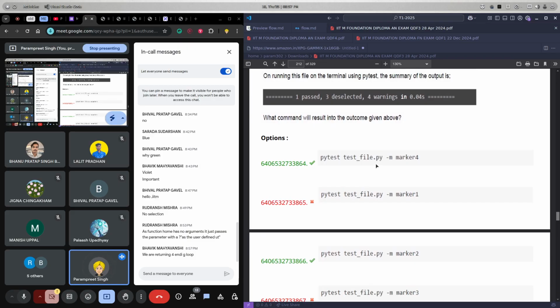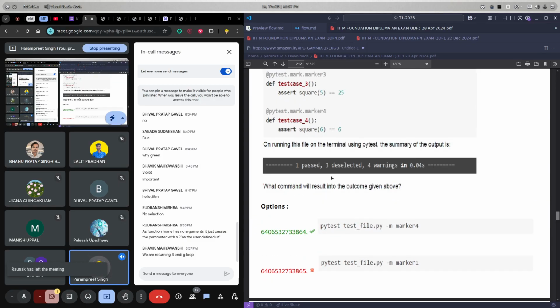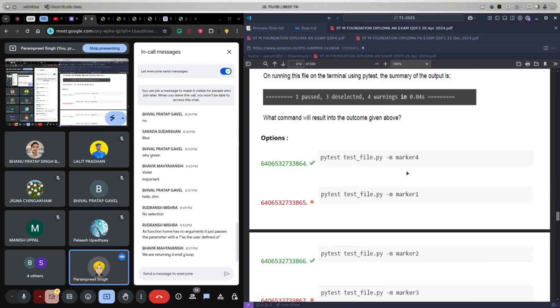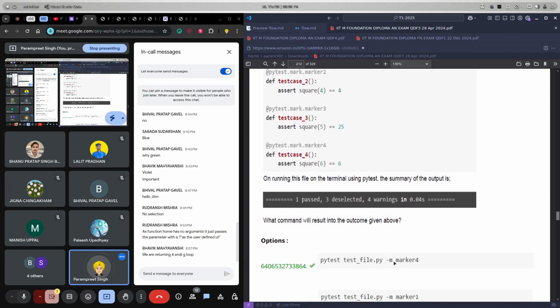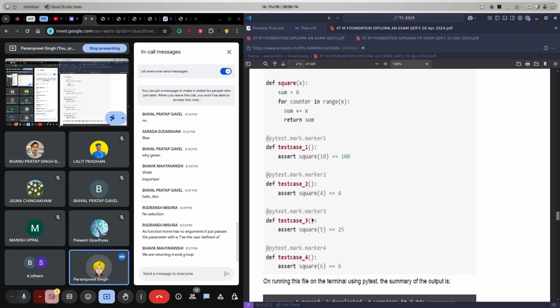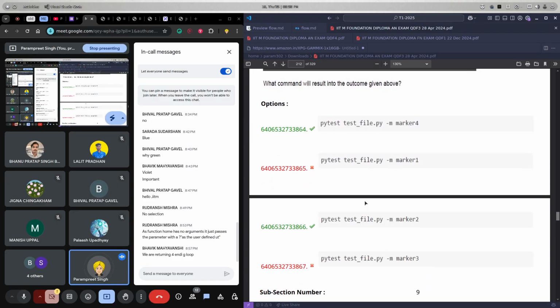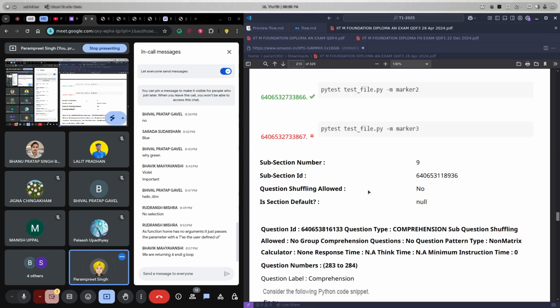So then for marker 4 and marker 2 we will get 1 passed, right? And 3 deselected, which means we are passing these markers. If we have passed marker 4, these 3 are deselected, and there are 4 warnings that I don't know exactly what they are. Again, some intuition, and if we run this code we'll see exactly what is happening.